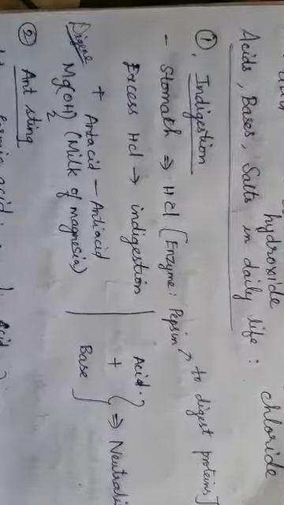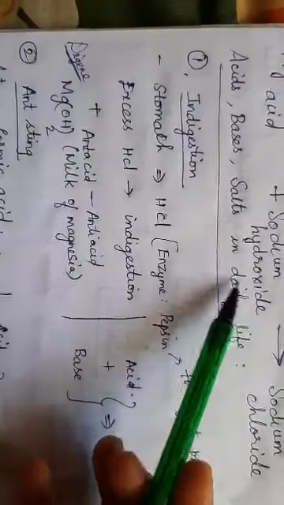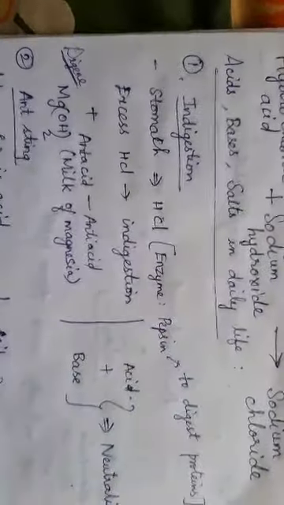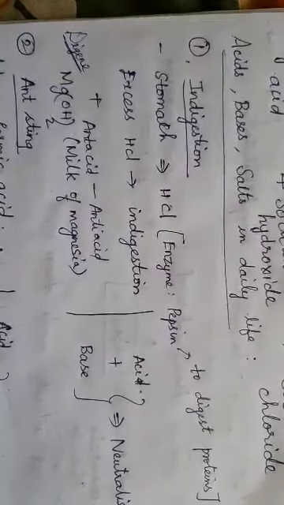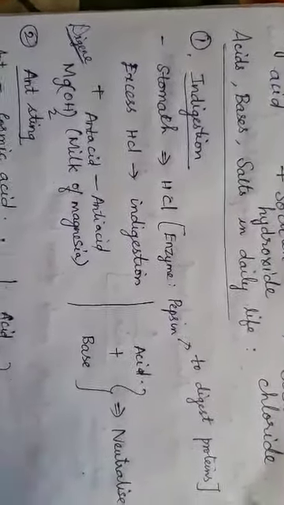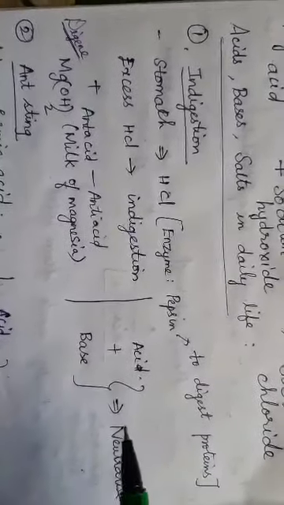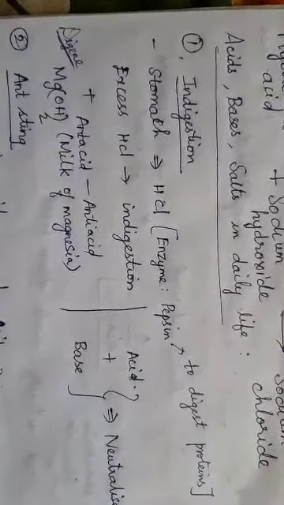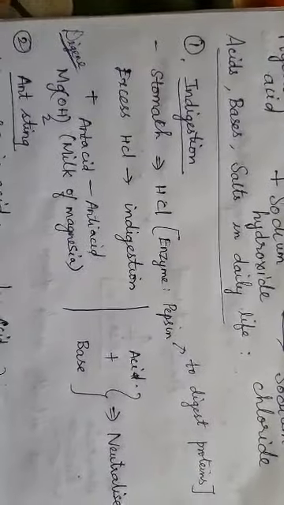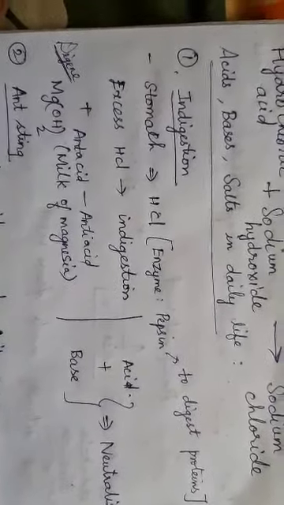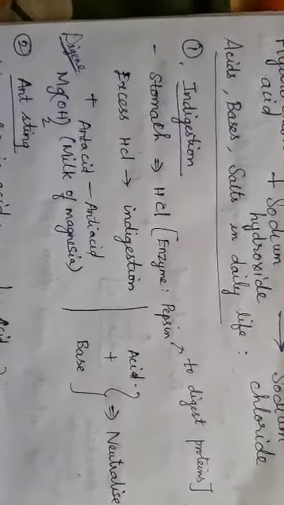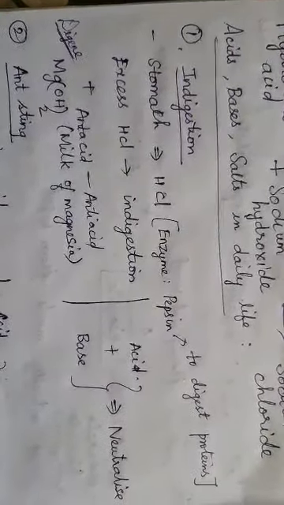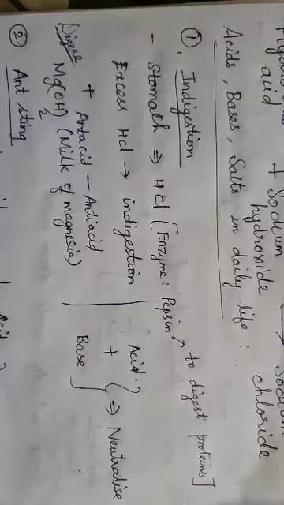The next topic we are going to see is acids, bases and salts in daily life. In daily life also we experience this neutralization process. Let us see in detail a few examples for that. So are you now clear that whenever an acid is too toxic or a base is too toxic, I create a neutralization so that it is an equalized product with no harmfulness?